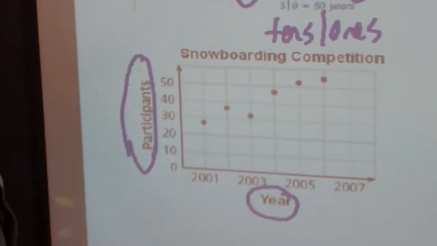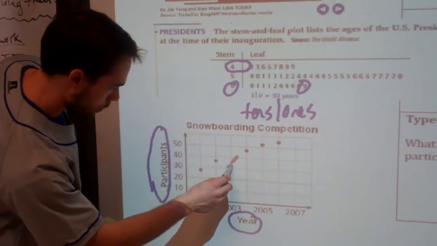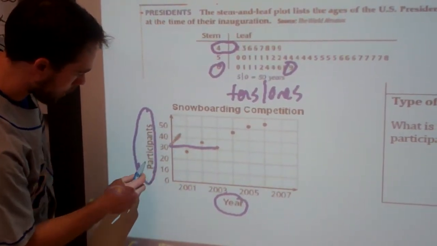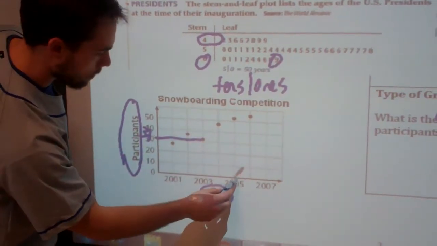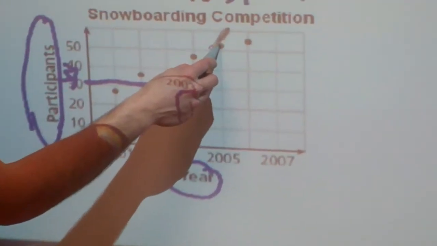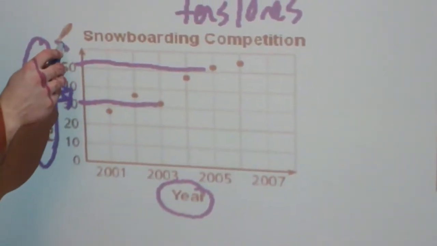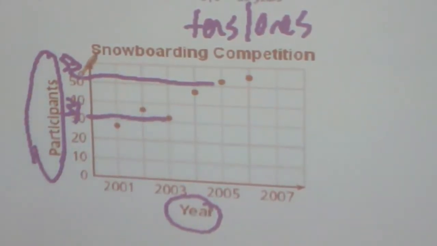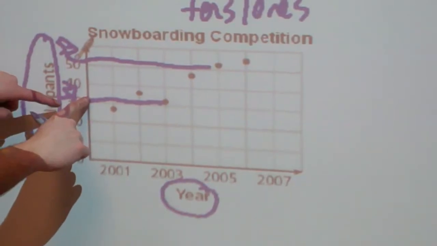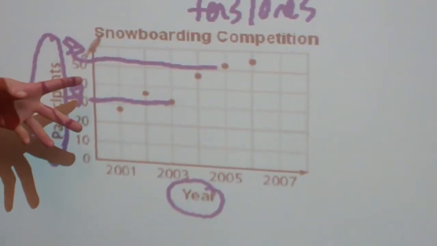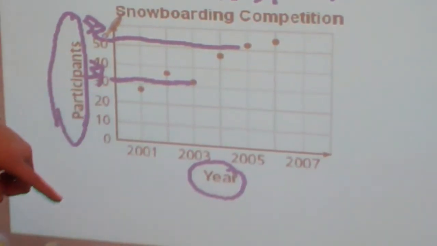So I got to look at the number of people who participated in 2003, which is right here. If I go across, it looks like it's right about maybe 31. It's just a little bit above. And in 2005, if I go up on 2005 and I go straight across, this looks a little bit higher. So maybe this is 52, okay? So if I'm looking at the difference, I'm looking at the distance between 31 and 52. How many more participated in 2005 versus 2003?